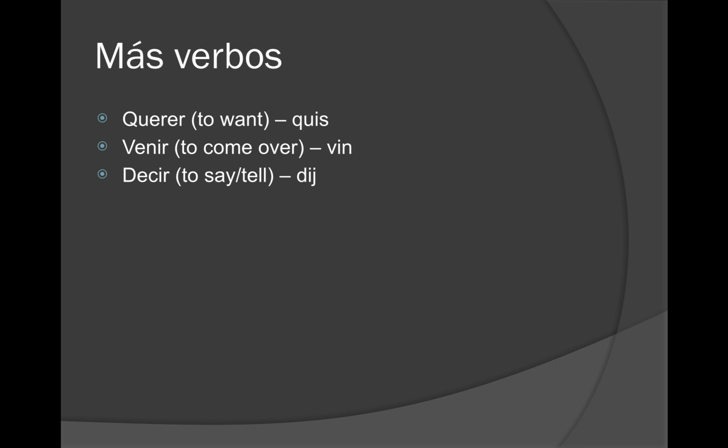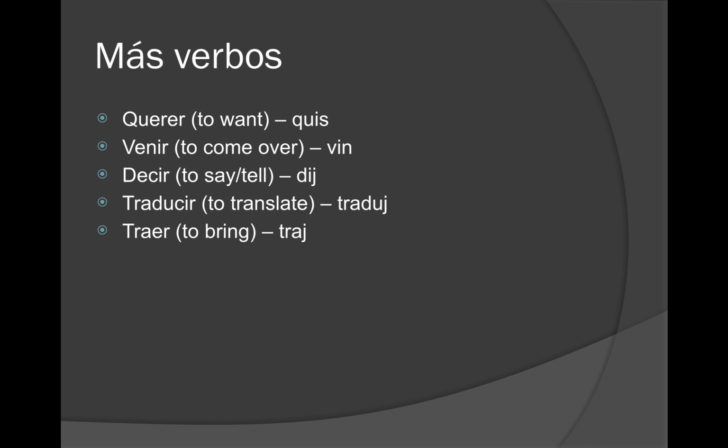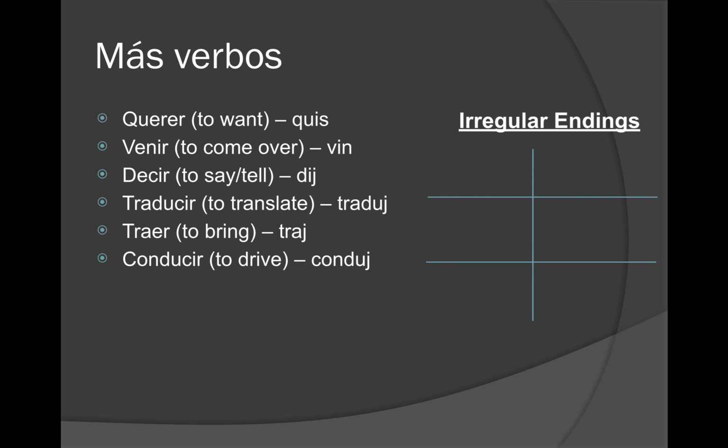More verbs that are going to change. Querer and venir are considered I verbs, where they change from quer- to quis-, venir to vin-. Decir becomes dij-, traduj-, traj-, and conduj-. And then those irregular endings are going to follow, where we have e, iste, o, imos, isteis, and ieron.